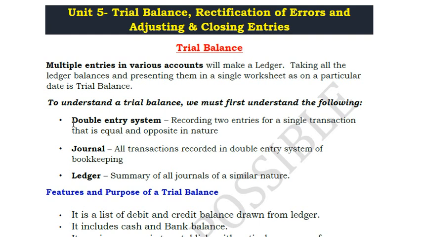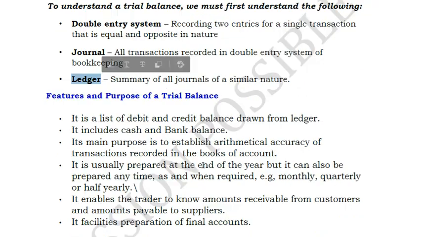Because we follow a double entry system, there will be a debit and credit for every entry, and then we have something called a journal, and then we have something called a ledger. Ledger is nothing but the total of all the ledger balances which generally appears in your general book.